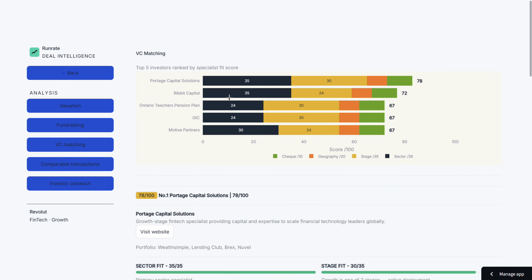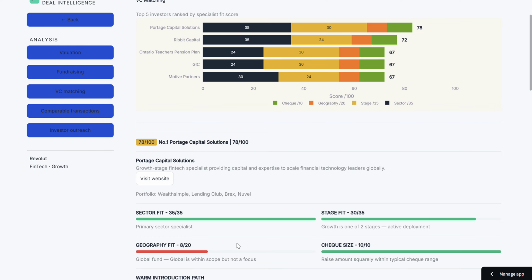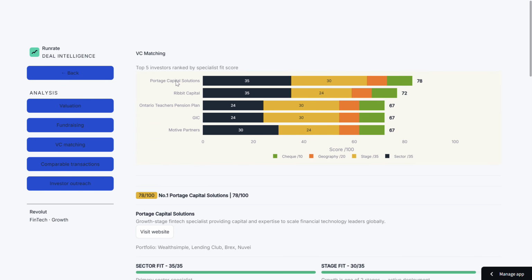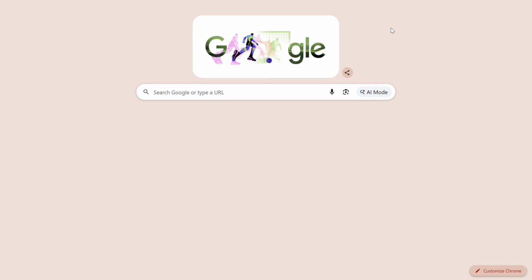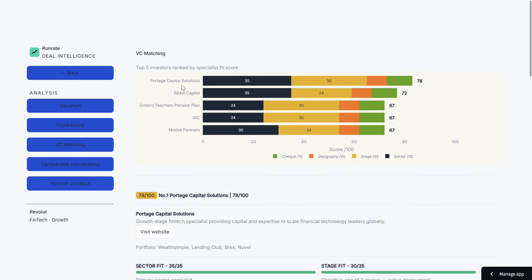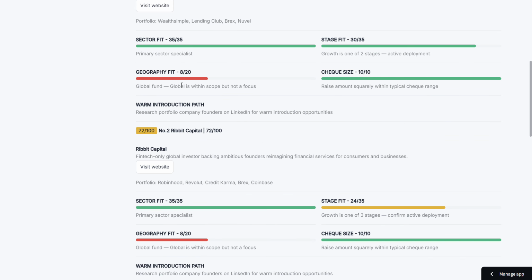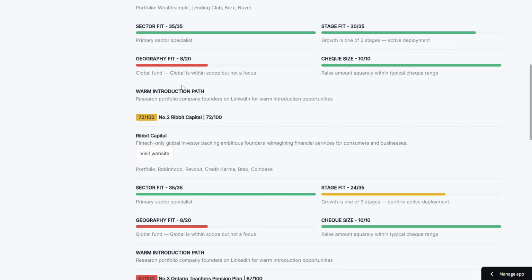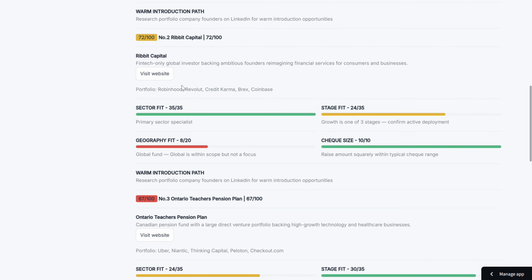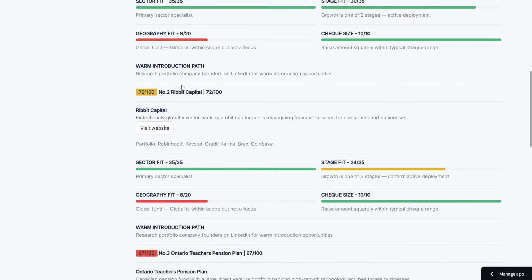The VC matching engine scores over 70 different investors across sector fit, stage fit, geography fit, and check size. For Revolut, the top matches are Portage Capital Solutions and River Capital, firms that have actually backed Revolut and comparable companies in real life. What matters is that the model explains why each firm's ranked where it did. A founder isn't just told who to target, they're told exactly why and where the gaps are.